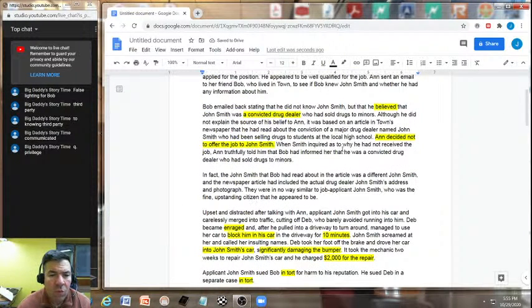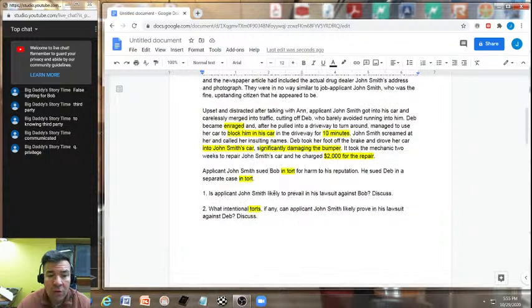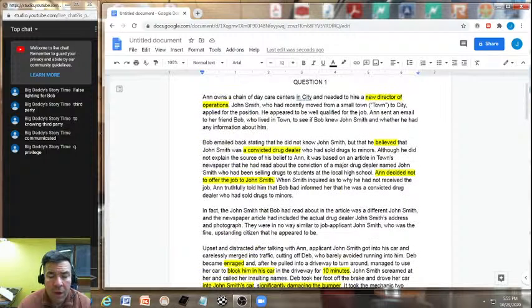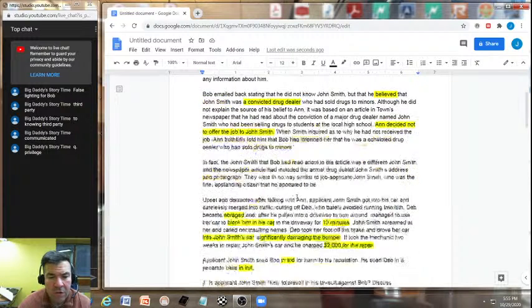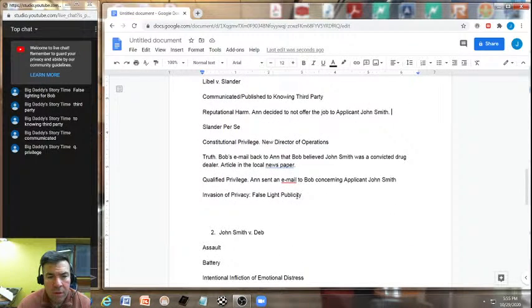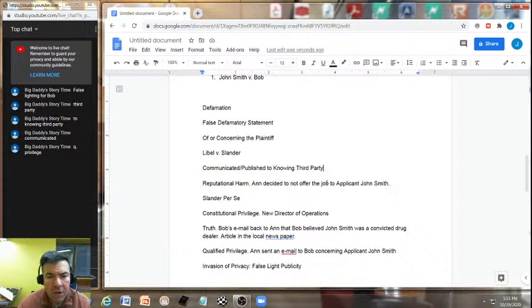When Smith inquired as to why he had not received the job, Anne truthfully, again, told him, this might go towards the truth argument, that Bob had informed her that he was a convicted drug dealer who had sold drugs to minors. Now, down here, that would be the communication. That would be part of the communication.